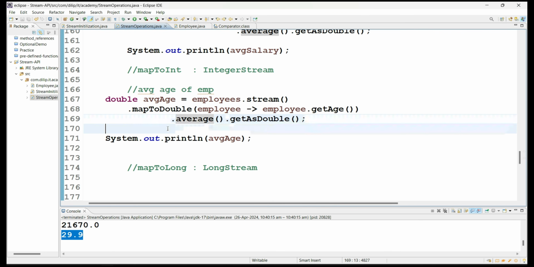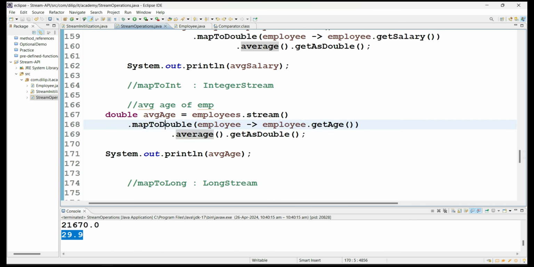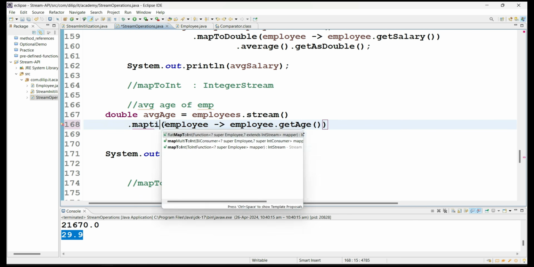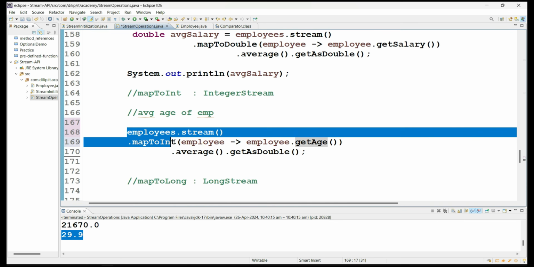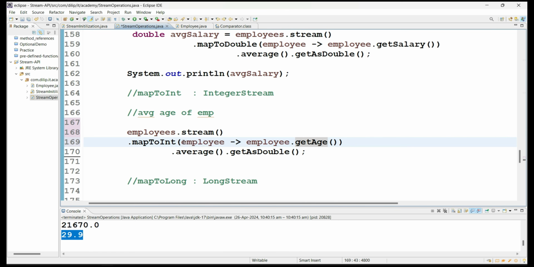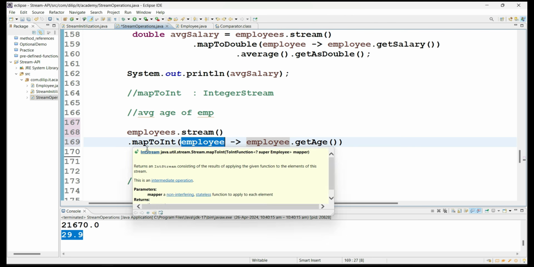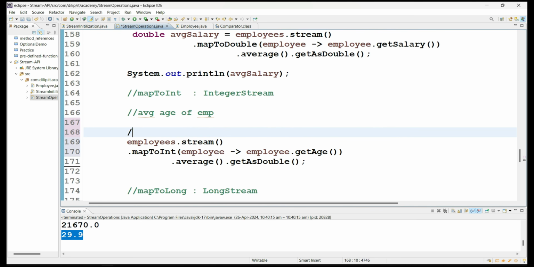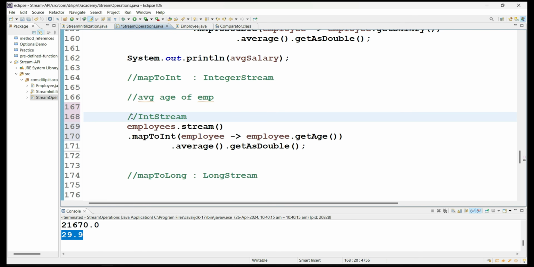So let's see here now, double average age. Sorry, I forgot to take that here, right? Average, mapToInt. So what is it? It is an integer value. As part of this mapping, we are getting the integer value from the employee object. So what will it return? See here, IntStream. That means it is similar to Stream, but the only thing is this stream contains only integer values, not any other data type values.